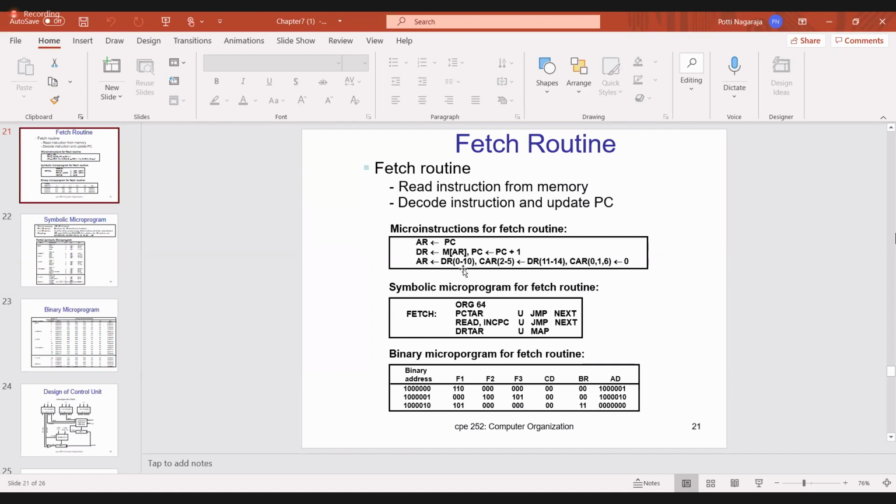Okay. This is the symbolic microprogram. Fetch starts from the 64 memory location. PC to AR, you jump next. Then read, INC PC, because here there are 2 micro operations, 1, 2. Because of that, read INC PC, you jump next, and the next address of the microprogram. DRTAR, then U, then map. Map means you already know: the 4-bit opcode you have to copy to the CAR register. And in the CAR register, the MSB 6th position and the first position bits have to be 0. So this is the binary program 64. And this is the operation.